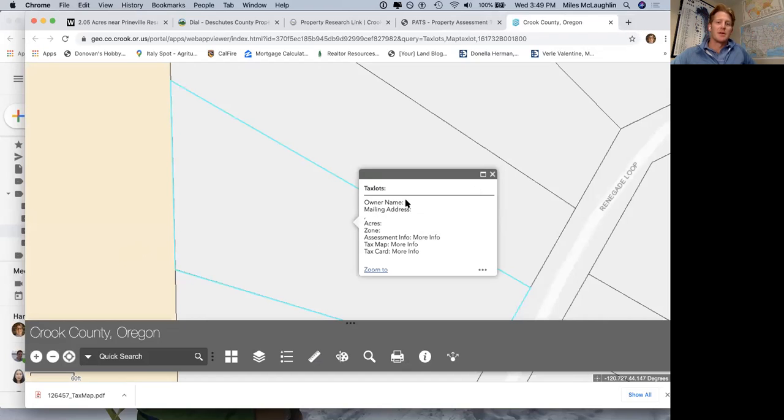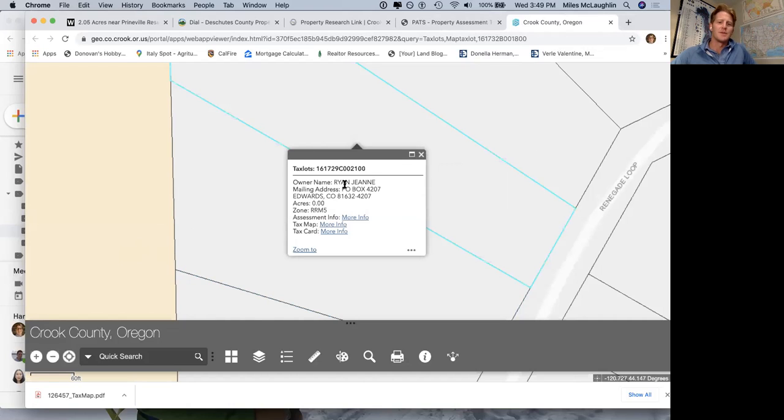This is our property here. This is not loading for whatever reason. Typically this will say the owner name and mailing address. There you go. So it's updated here.